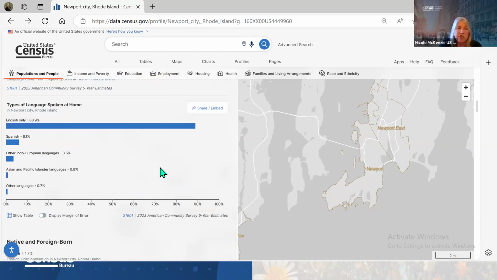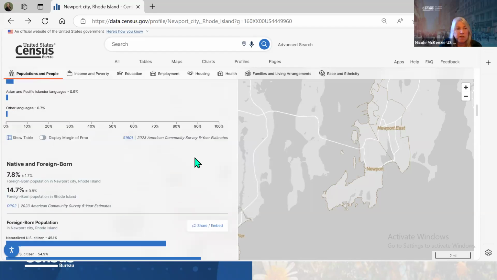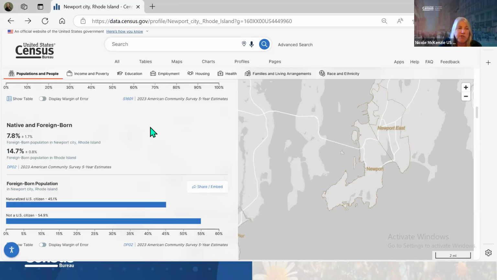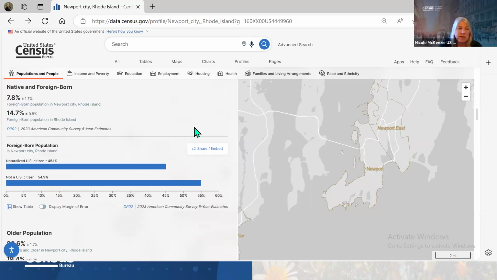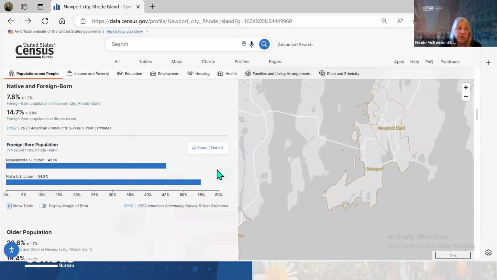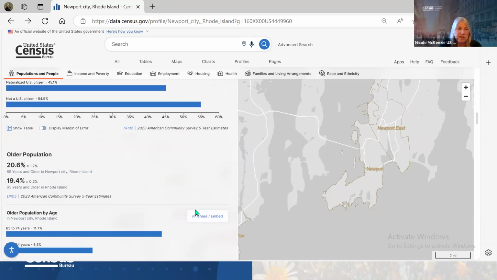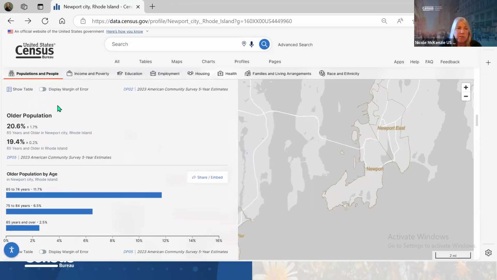Shows you the types of language spoken at home. So English is by far 88%, but then Spanish comes in second, and then other Indo-European languages, followed by Asian. It provides information on native and foreign-born, naturalized U.S. citizens, not U.S. citizens. You can also display the margin of error if you want in this. Shows where that came from, DP02.